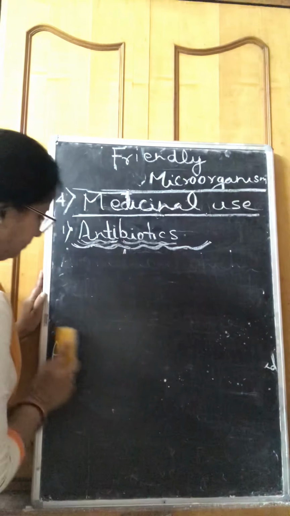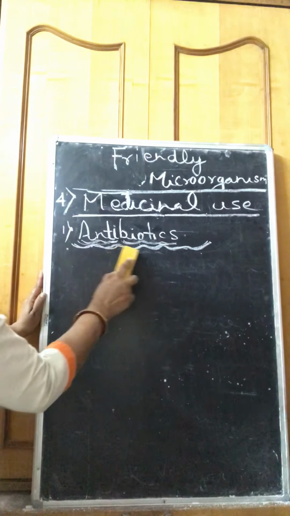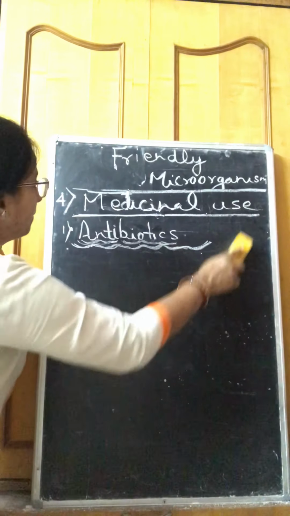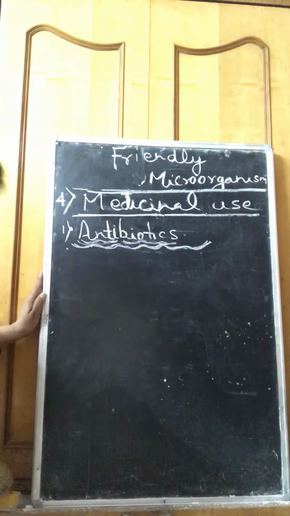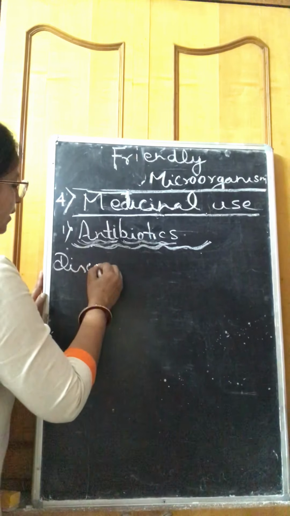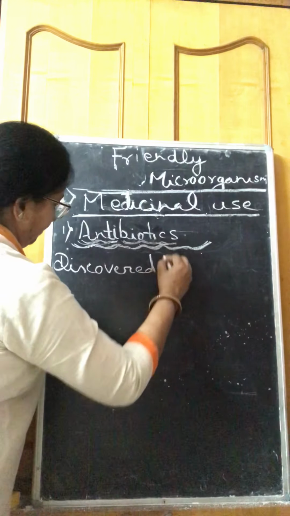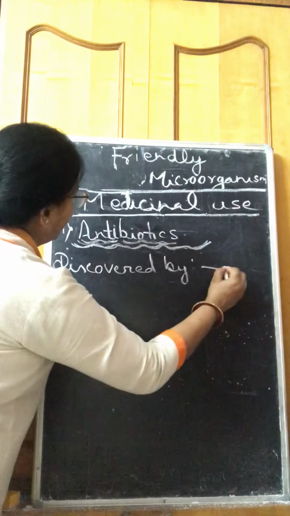Now, for different microbes, different antibiotics have been discovered, but the first antibiotic was discovered by Alexander Fleming.